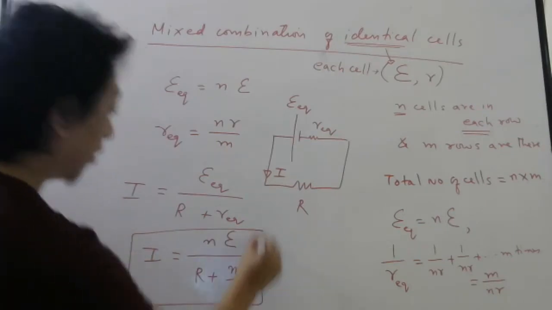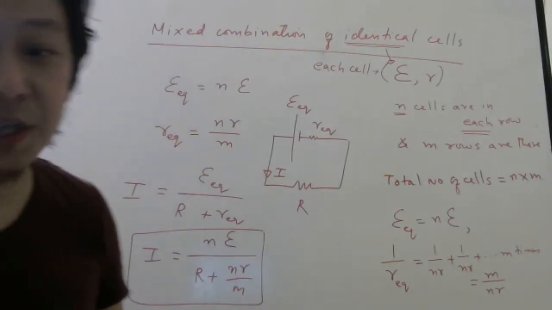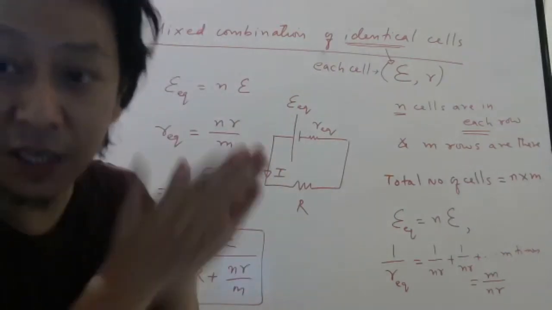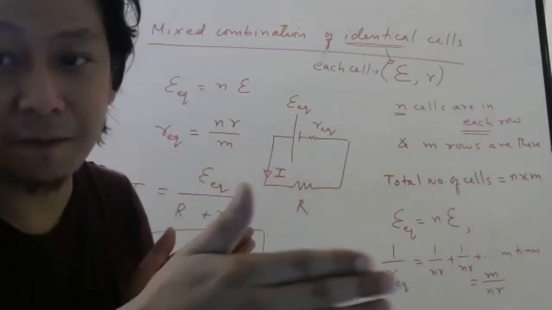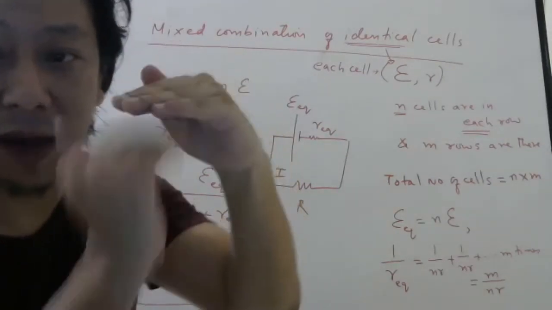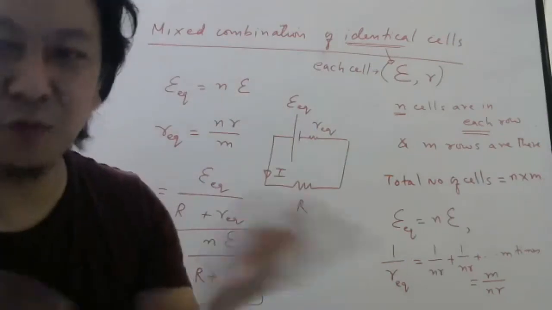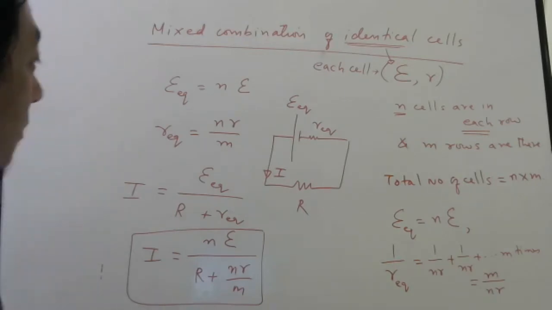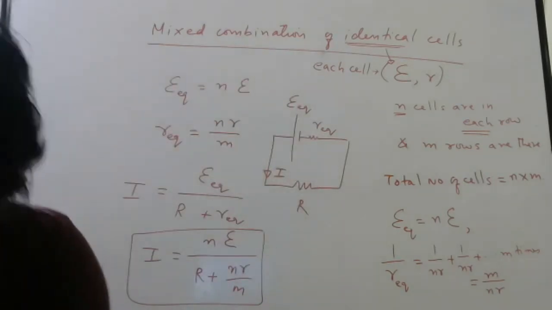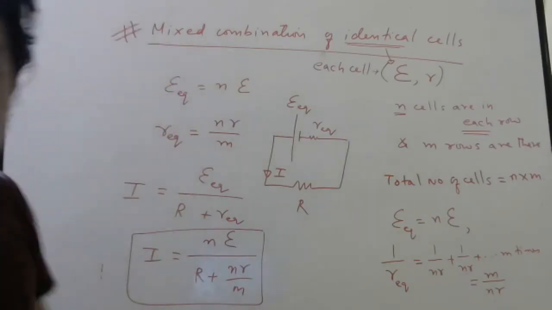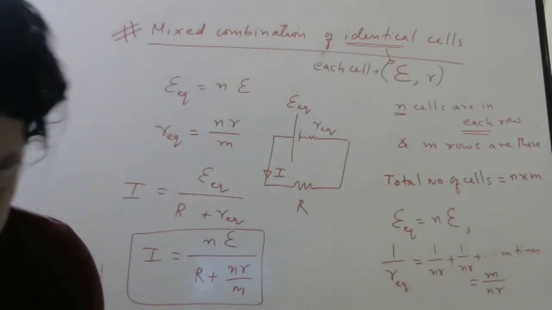So I did this for mixed grouping. You please try for series only. Put N of them in series, and you also try for parallel. N of them in parallel, or M of them, your wish. This is only for entrance. Okay, I forgot to mention. This is not there for board exams.